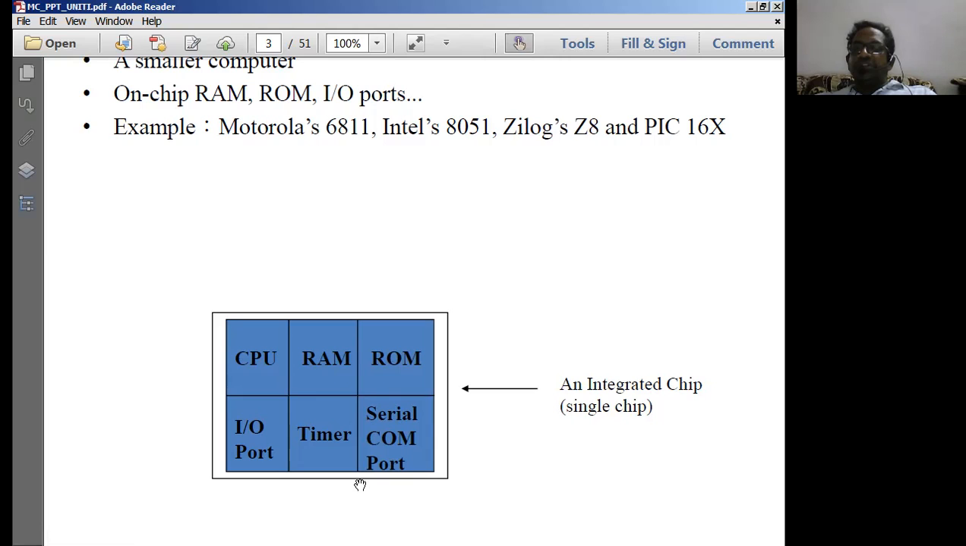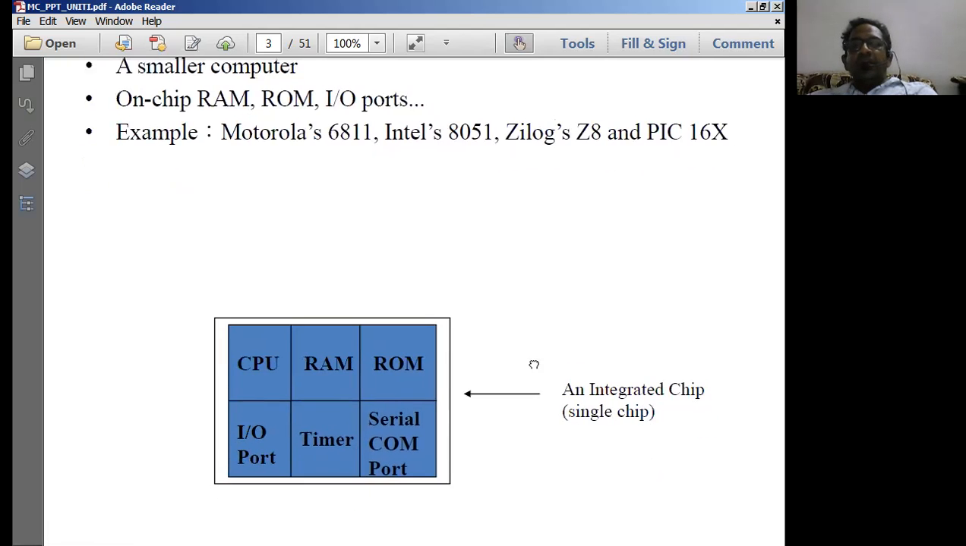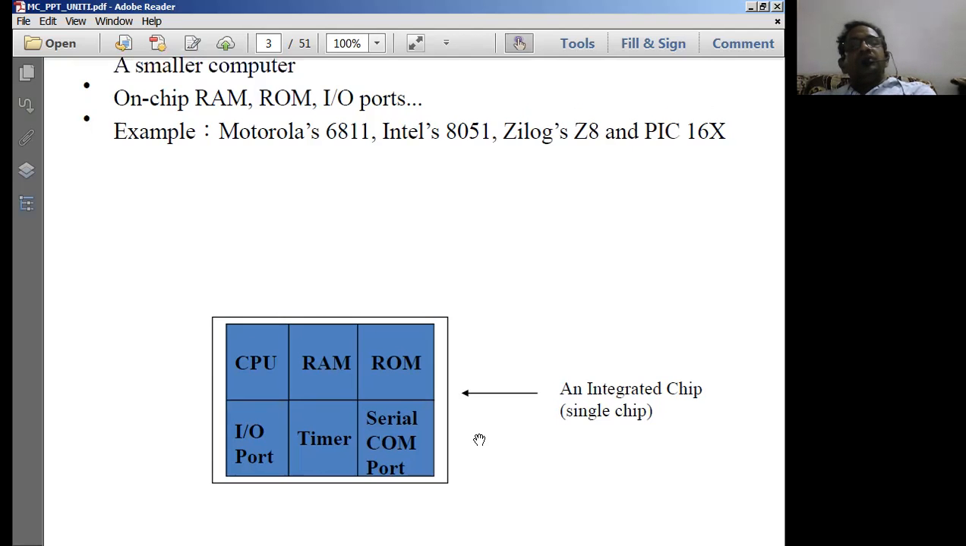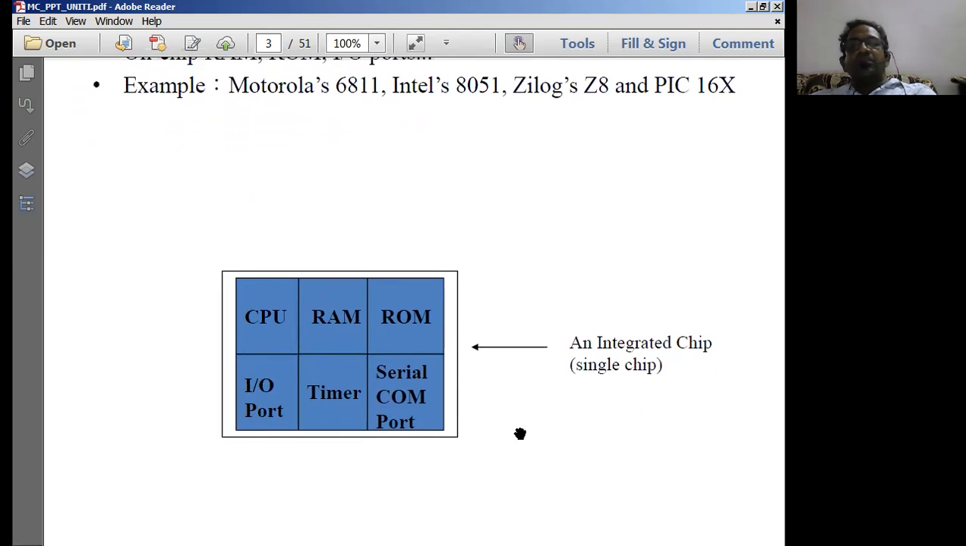Same is the case with the machine system or whatever that we normally think of. So a microcontroller, we can call it a small computer because it contains many subsystems. Subsystems need not be the same. Every subsystem in the system may be the same or it may be different. But all of them will be performing a task collectively, and that is what we call a system. So a microcontroller is going to have on-chip RAM, ROM, IO ports, timers, serial COM ports, etc. Many things will be there.